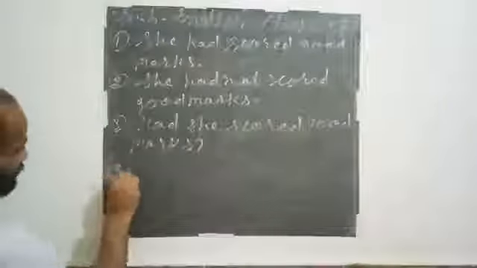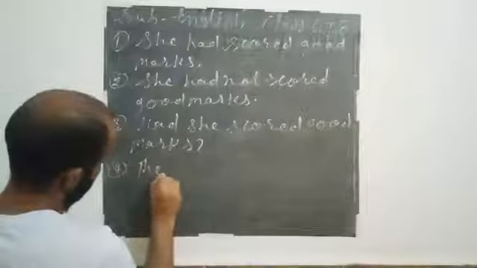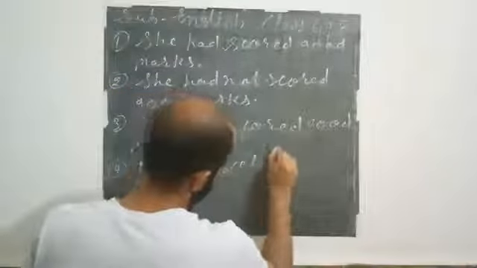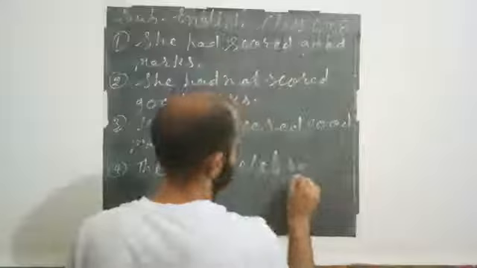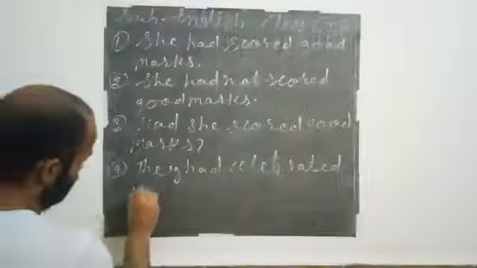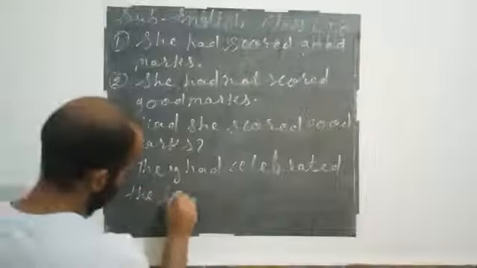And the fourth one is, they had celebrated the festival.